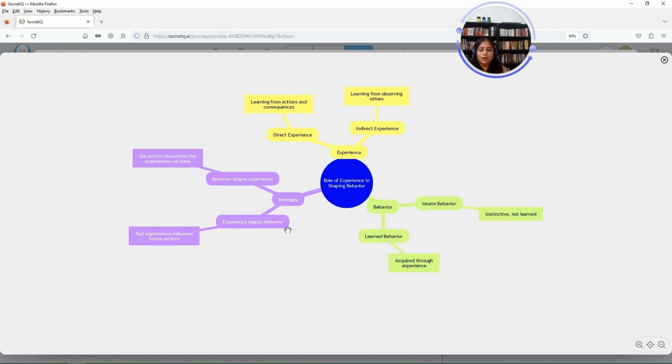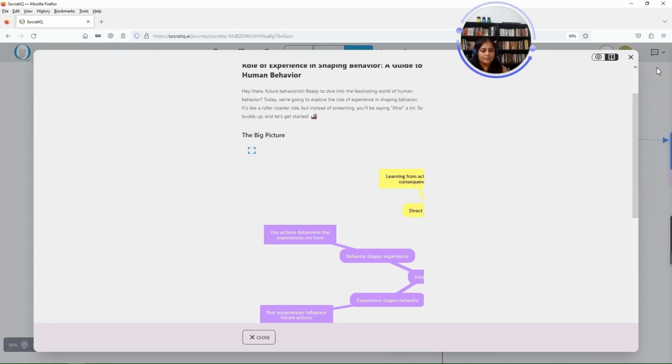Now, this is the terrain that SocratiQ will cover: interplay, experience, and behavior. And the topic is role of experience in shaping behavior. This will give you an idea of how wide and deep you want to go, and you can pick any of them to plan your learning accordingly. So I'm going to close the guide here.